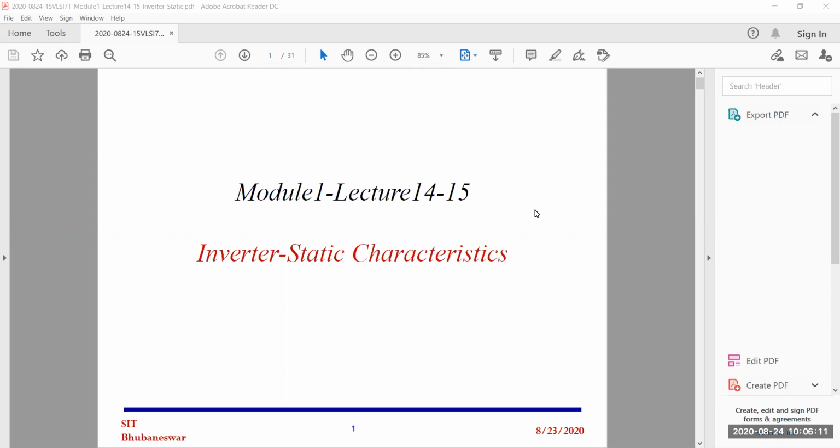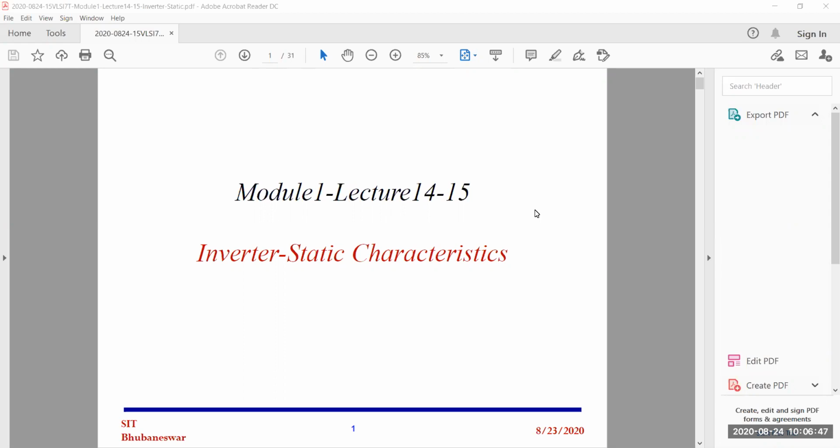If you understand the inverter very well, then the same concepts, static and dynamic behavior, will apply to other circuits also, whether it's a NAND gate, NOR gate, or any complex digital circuit. It's a very simple, minimum circuit: one NMOS and one PMOS.